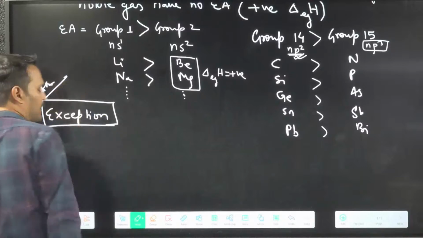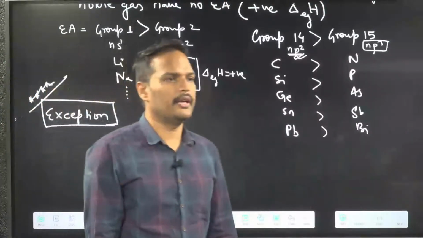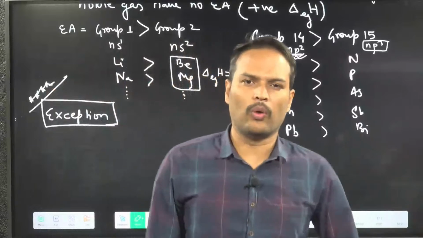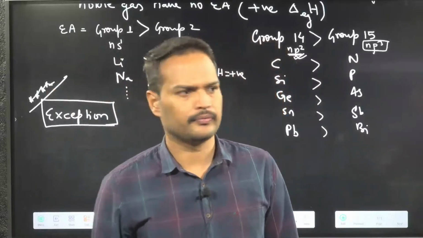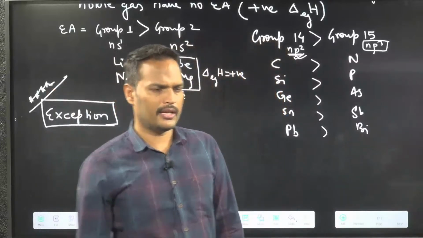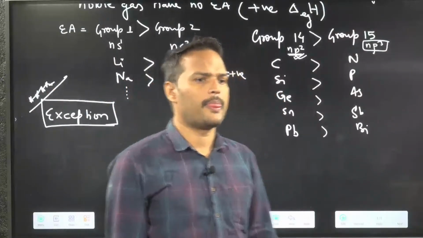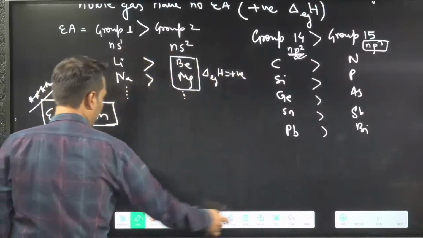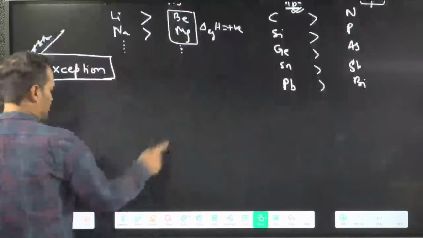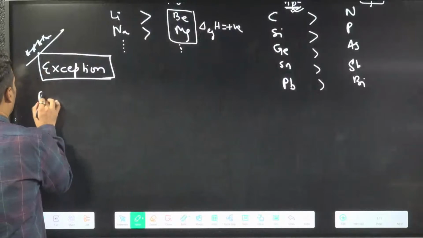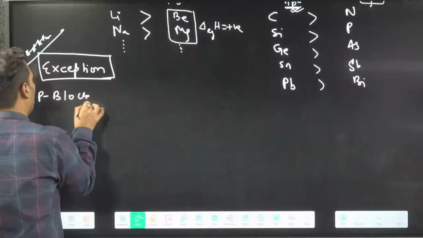No one should forget this. ठीक है? Can you guess what I am about to tell? We are going to talk about the p block.